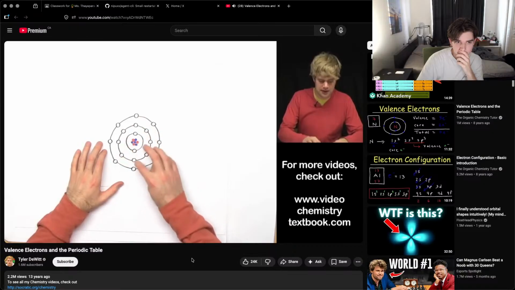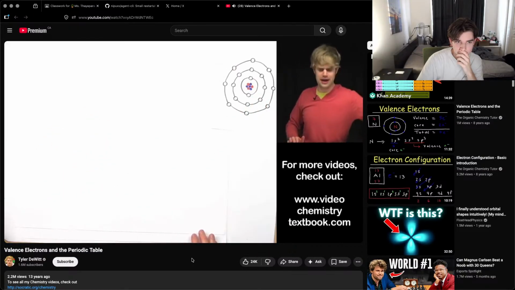Okay, so let's look at what happens when we start filling these electron parking spaces, when we start filling them with actual electrons. So we're going to use a periodic table for this. We'll go column by column. And here's what I'm doing.